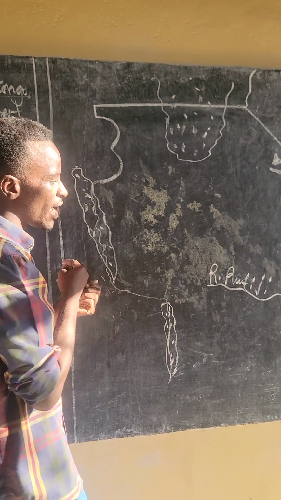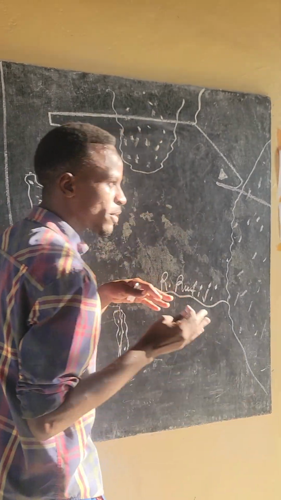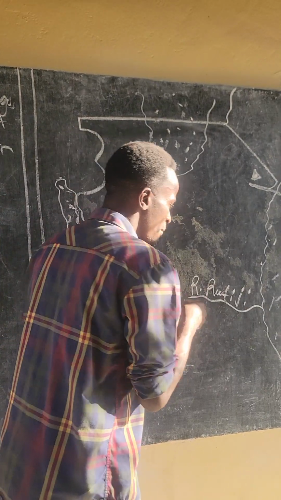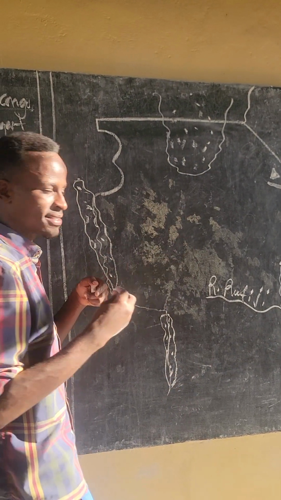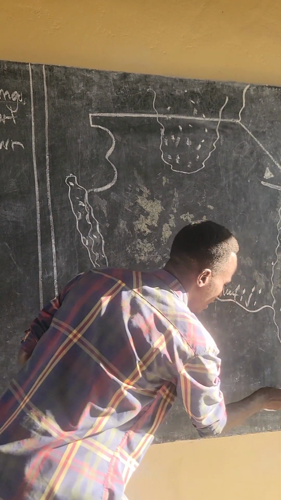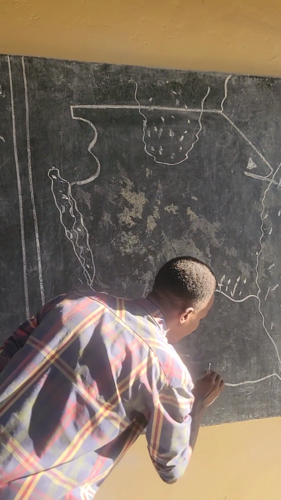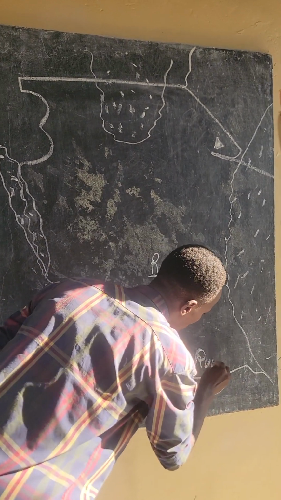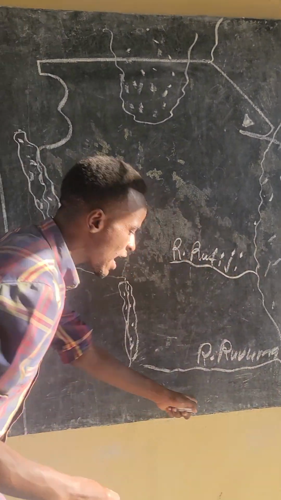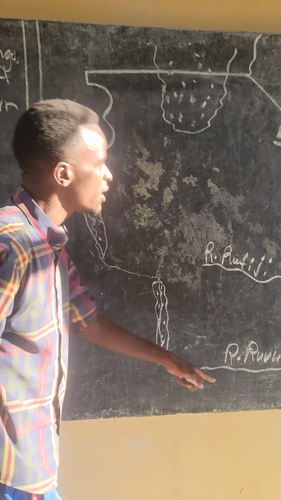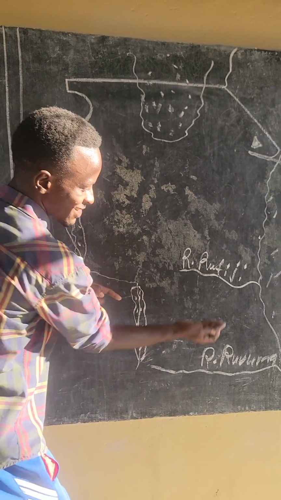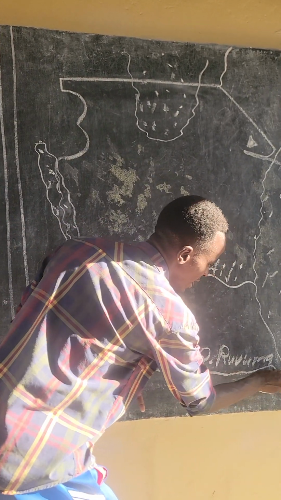And then I told you that we have a river that is found between two countries, which is Mozambique and Tanzania. It is found in this one here. It is known as the River Ruvuma. Here we have Mozambique. You should know this one. So Tanzania, Mozambique, but between them there is a river known as